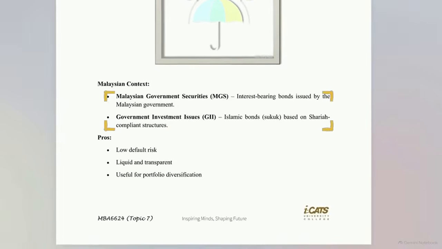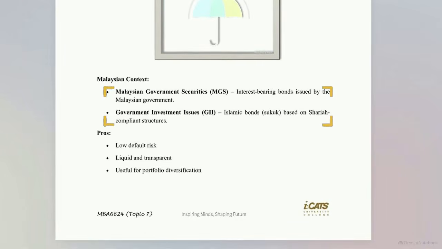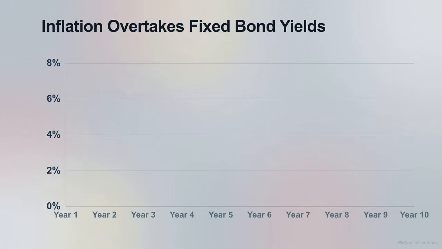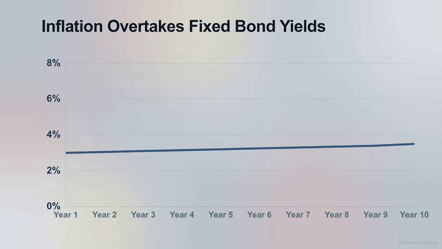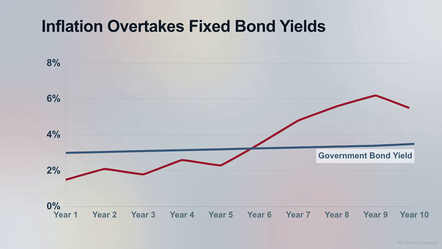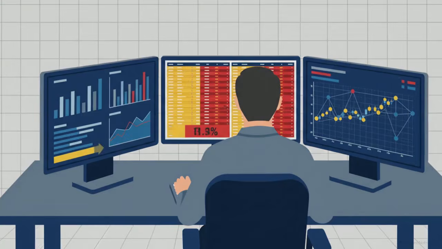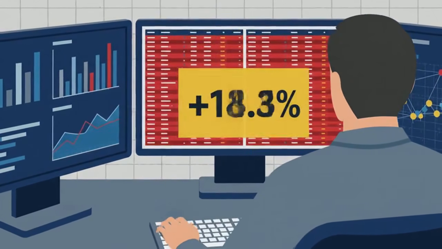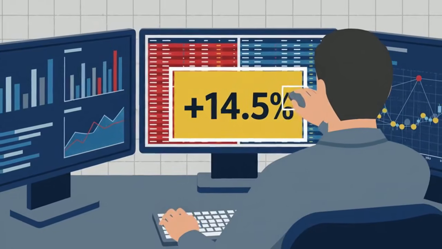In Malaysia, the government issues MGS and Islamic Government Investment Issues, GII. These bonds are highly liquid and transparent, but their safety creates a specific trade-off. They offer lower yields than riskier debt, meaning their returns can struggle to stay ahead of inflation. While government debt provides stability, investors seeking returns that outpace inflation must look toward tools with higher risk and more complex structures.